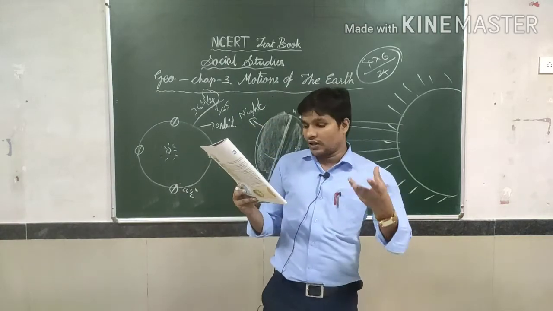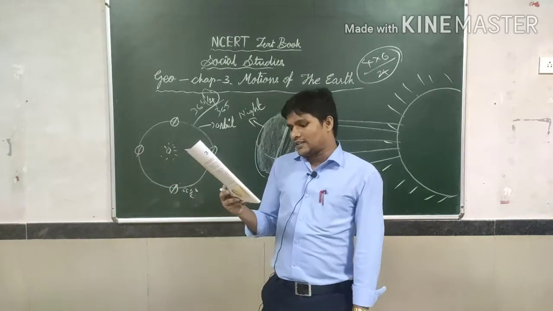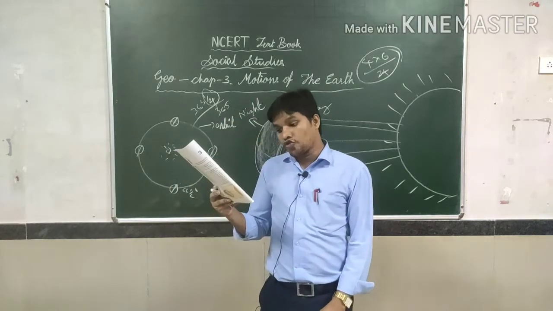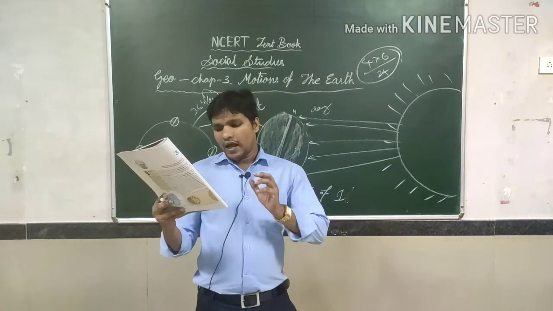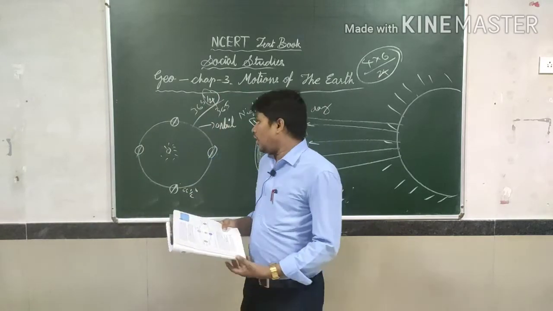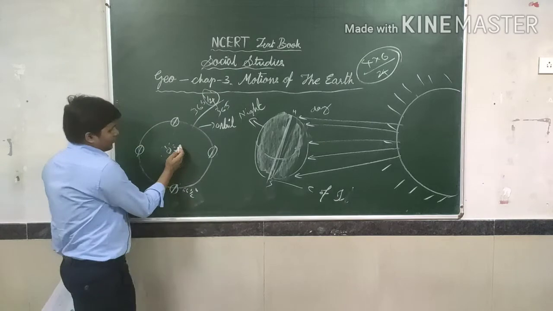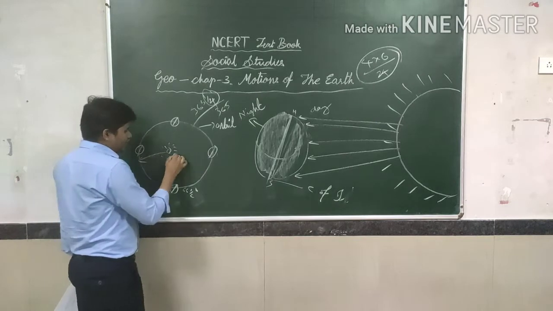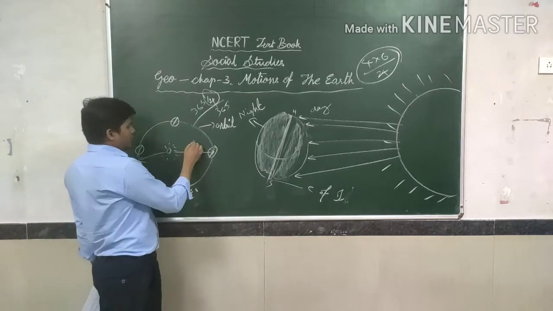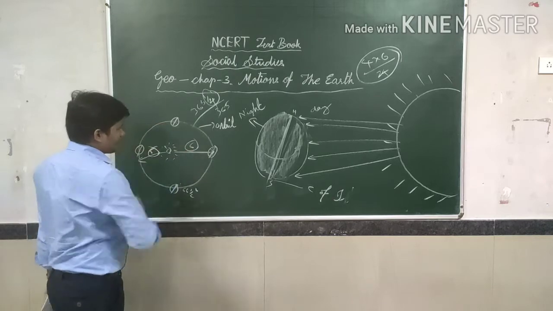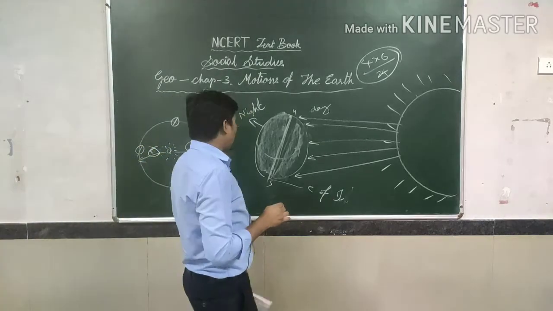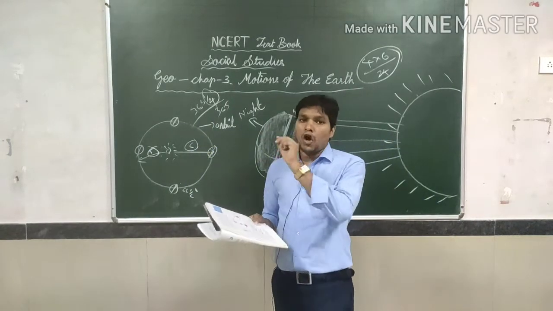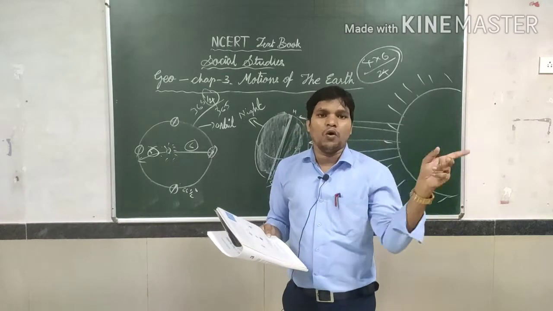So different types of questions will come to you, such as finding out when the next leap year will be. From figure 3.3, it is clear that the earth is going around the sun in an elliptical orbit. Elliptical orbit means on this side some distance more and this side some distance less. Suppose here 6, so here will come 5. Just simply, this is an example for you. So this is called an elliptical orbit.